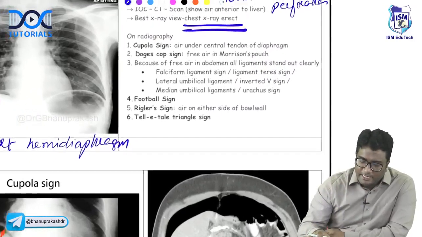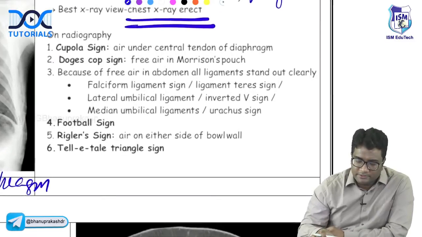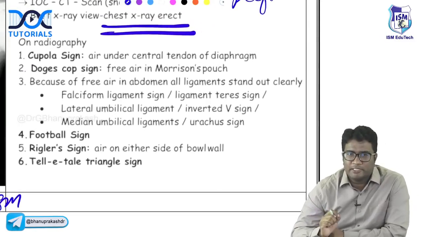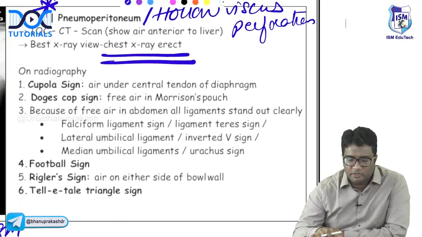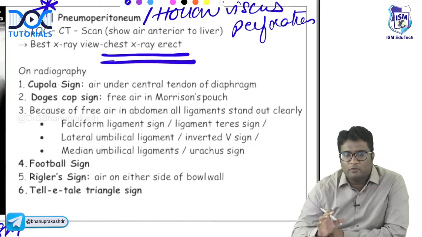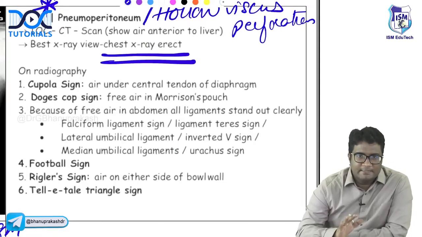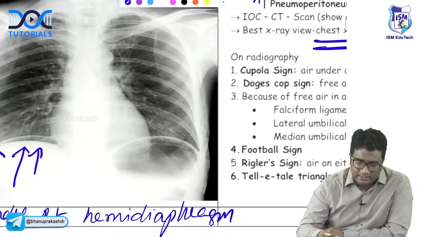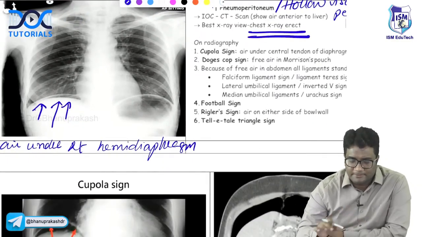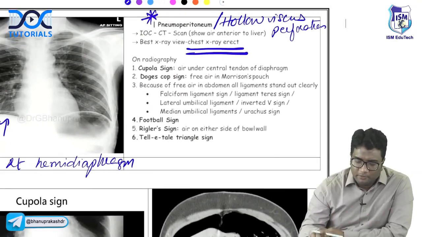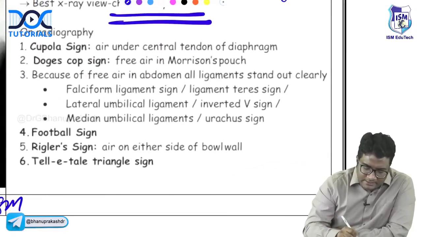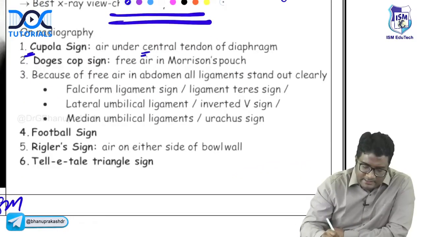And what are the other signs that you have in pneumoperitoneum or hollow viscous perforation? These important signs are asked in the exam, okay? Because hollow viscous perforation or pneumoperitoneum is an emergency. You need to know all these signs related to hollow viscous perforation or pneumoperitoneum. One is the air under right hemidiaphragm. This X-ray is very, very classic. All of you should know this. The next thing that you have is cupola sign. Cupola sign, this is C for C, air under central tendon of diaphragm.